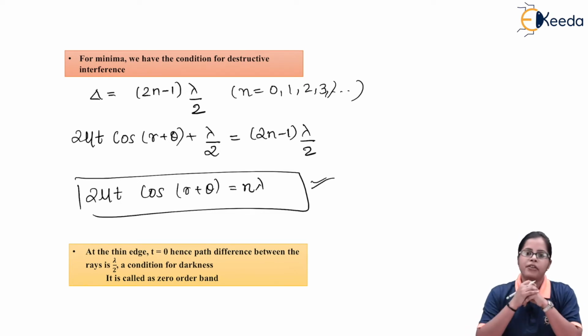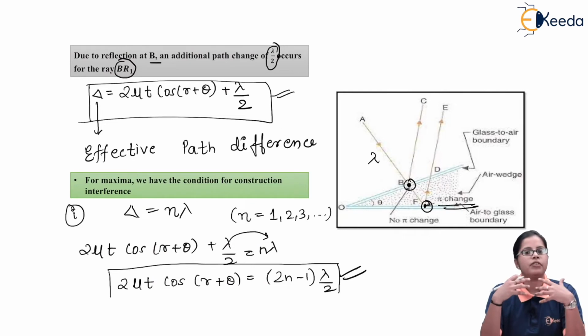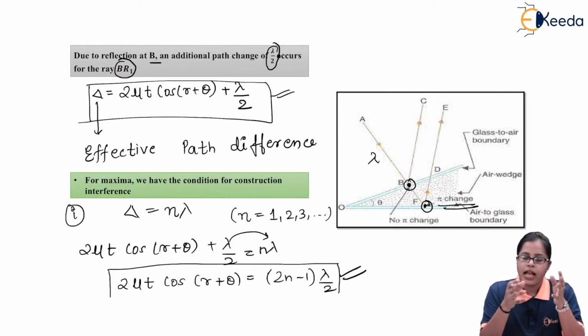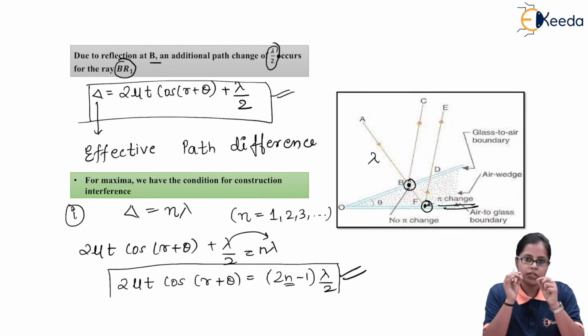Now, as we can see in this diagram and from the mathematical condition, whenever we obtain a maxima or a minima of a particular order, that is for a certain value of n, the t value, that is the thickness, should remain constant.